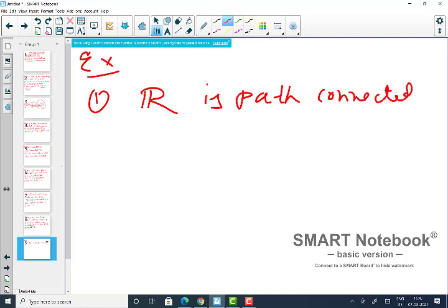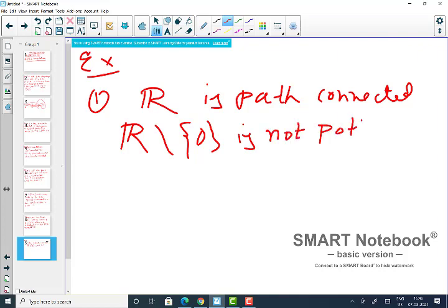Similarly, if you remove one point from R, for example, any point, say 0, then it is not path connected. Obviously, you can understand that if you remove 0, there is no path between negative real numbers and positive real numbers, right? Okay, then you can ask what about R2? R2 is also path connected.